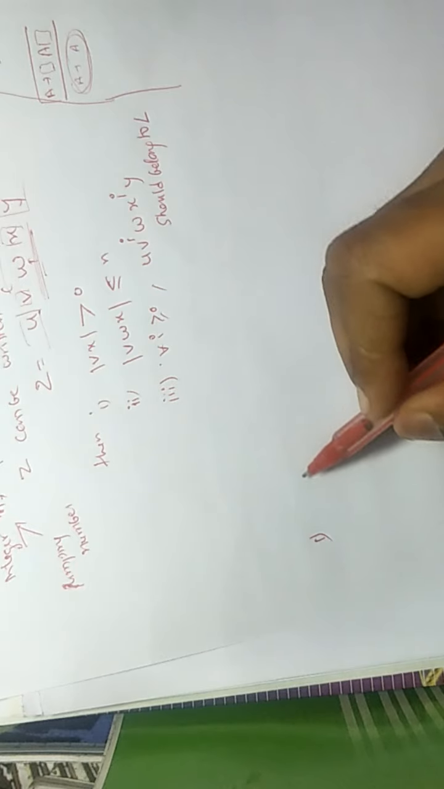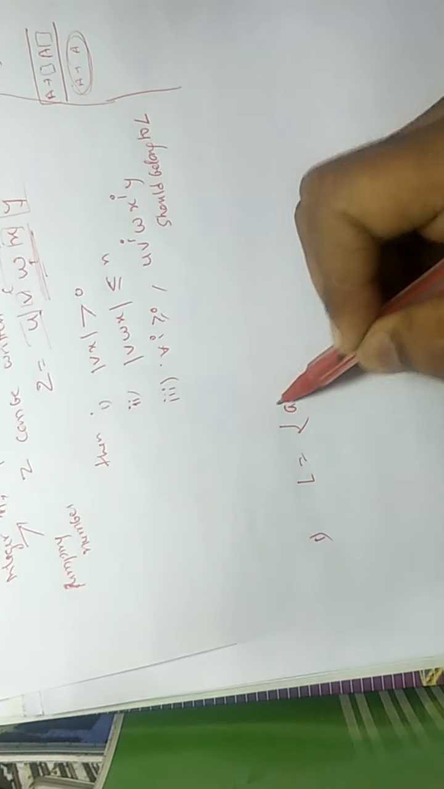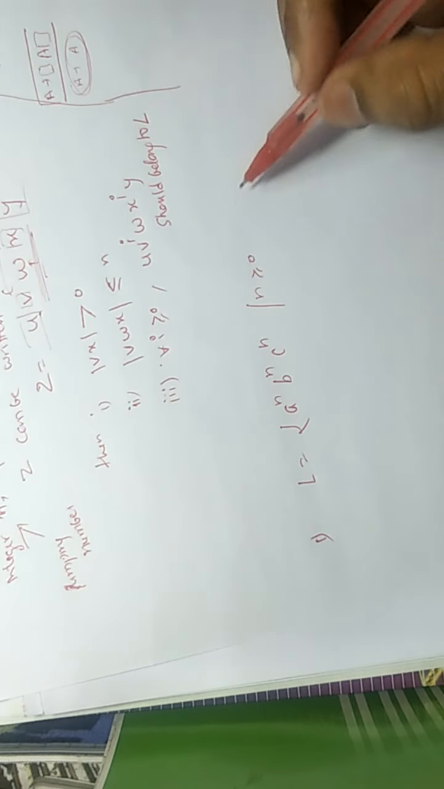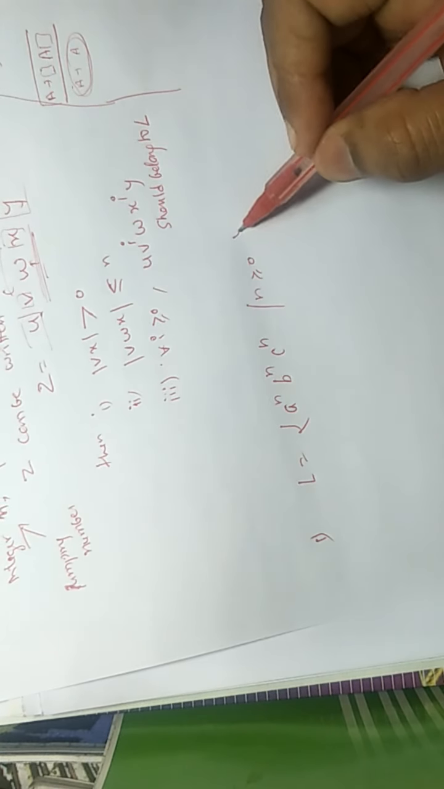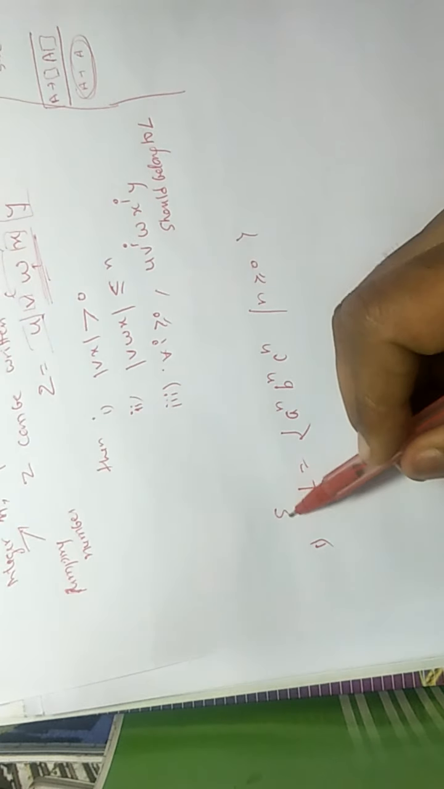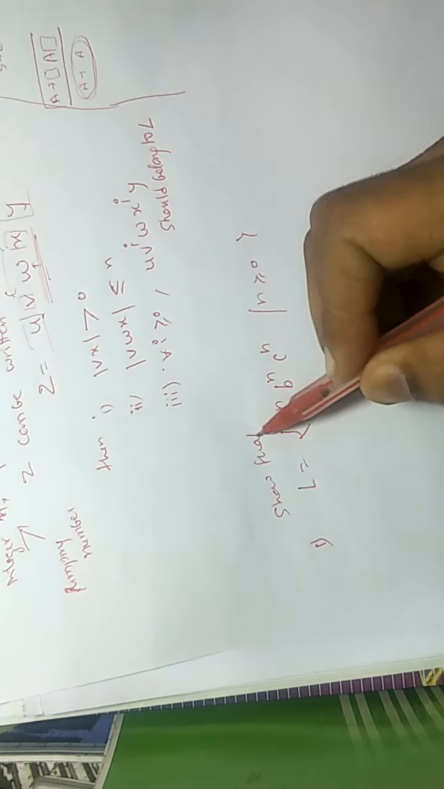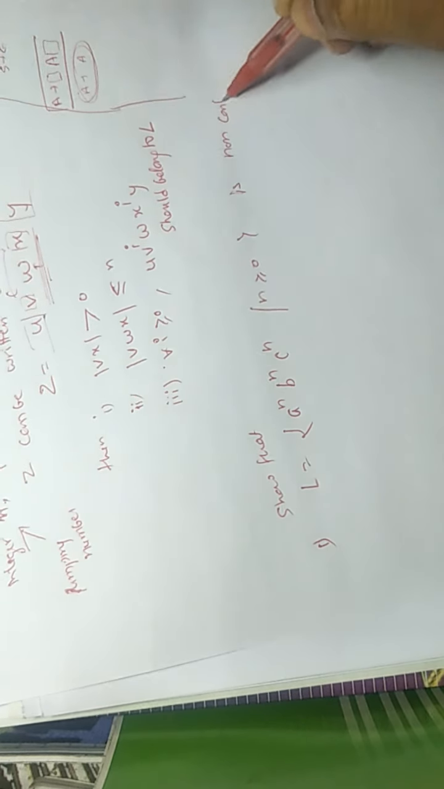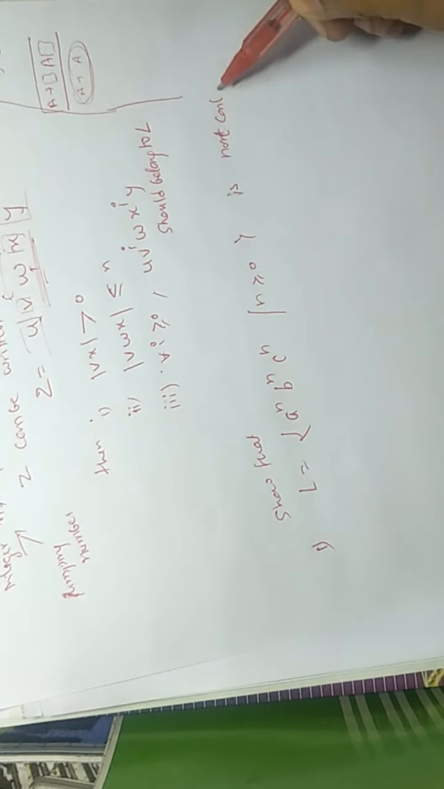Let us take an example. L is equal to a raised to power n, b raised to power n, c raised to power n, n greater than or equal to 0. And the question is to show that it is non-context free, not context free. We already know it is not context free because we cannot match three things at one time.